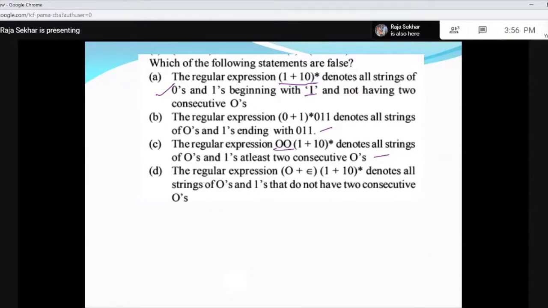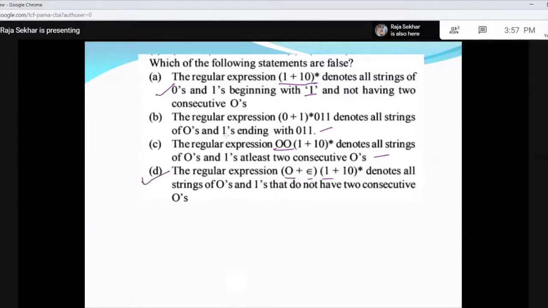So let me see what is D. The regular expression (0 + epsilon)(1 + 10)* denotes all strings of zeros and ones that do not have two consecutive zeros. So you get single 0 or epsilon, concatenated with 1 or 10. So D is correct. So you don't get two consecutive zeros.